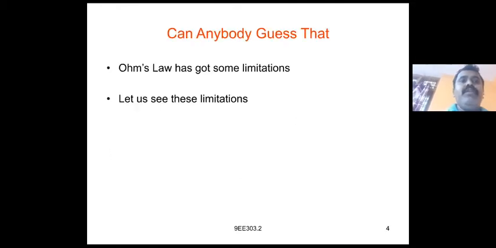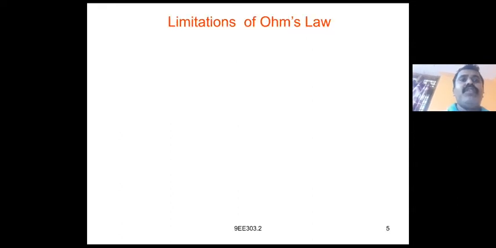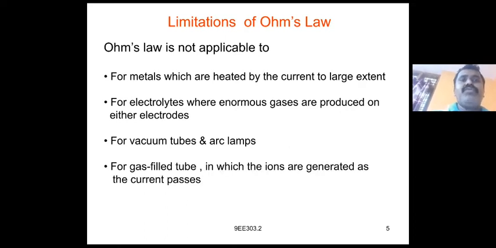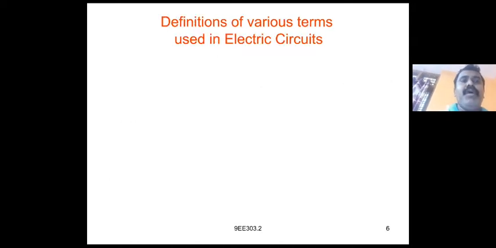We already studied the limitations of Ohm's law. So again, what are the limitations of Ohm's law? Ohm's law is not applicable to metals which are heated by the current to a large extent, to electrolytes where enormous gases are produced at either electrode, to vacuum tubes and arc lamps, and to gas filled tubes in which ions are generated as the current passes.